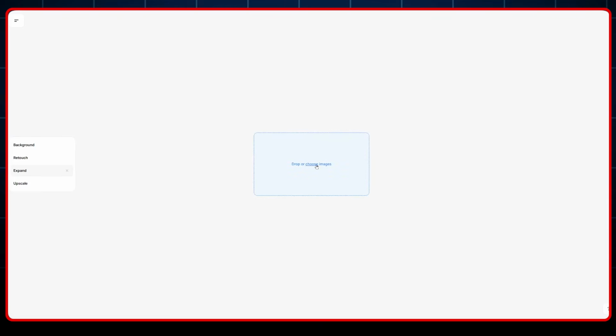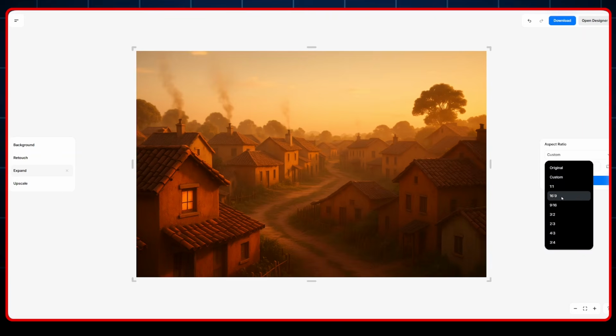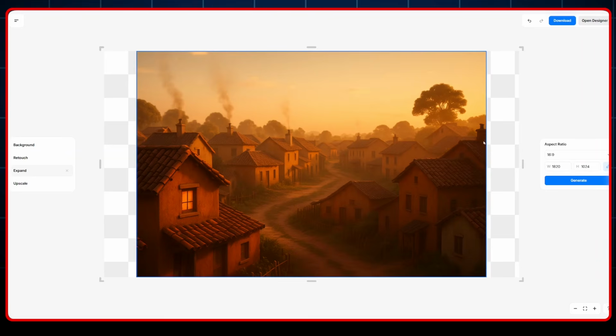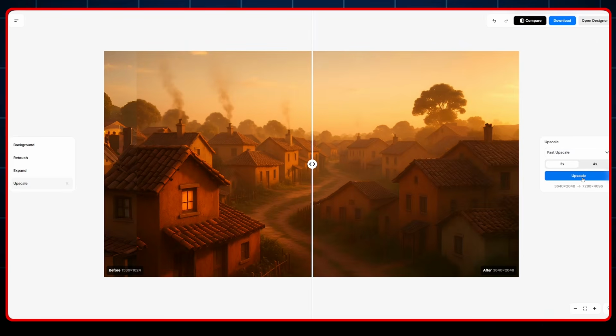Here just expand your image a little bit. Just drag your image like that and select expand, and here select the aspect ratio. We'll go for 16:9, and as you can see, these are the details that are missing in our image. All we have to do is hit generate. Perfect. Once the image is generated, one more thing I love to do is upscale the image. Just select upscale and hit upscale. Wow, this is just so beautiful. Once the image is upscaled, we hit download.